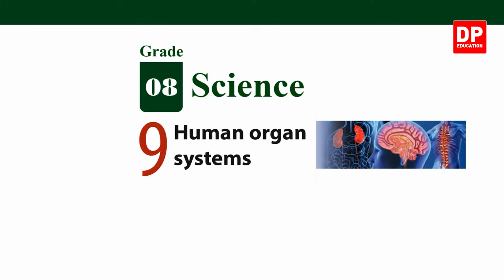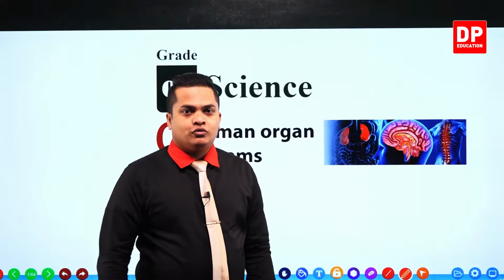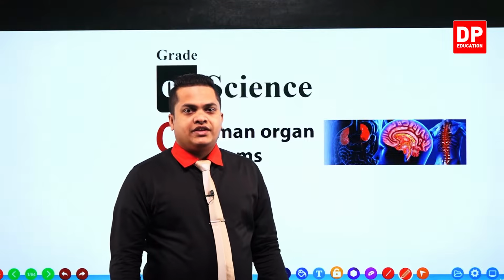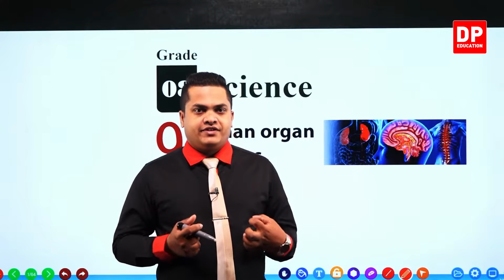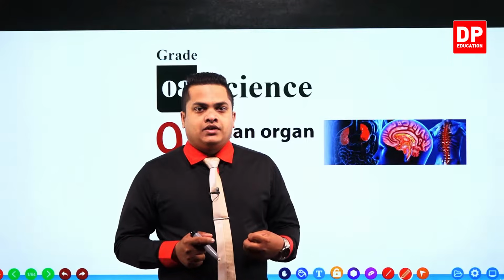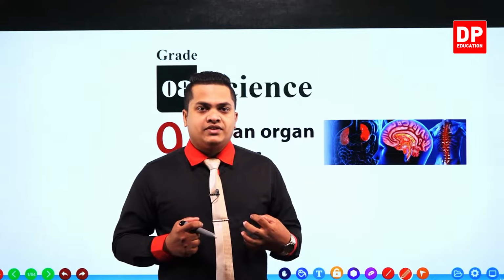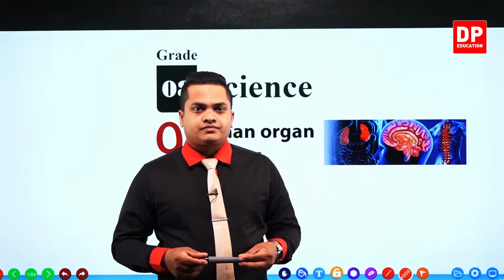Especially here we are discussing several organ systems that can be observed in the human body. You know that the human body consists of different types of systems. Humans are multicellular organisms.